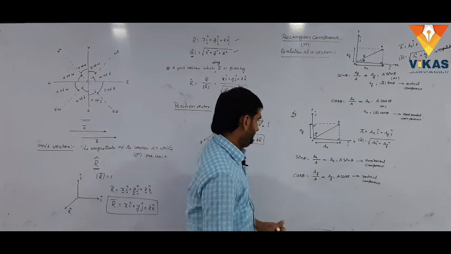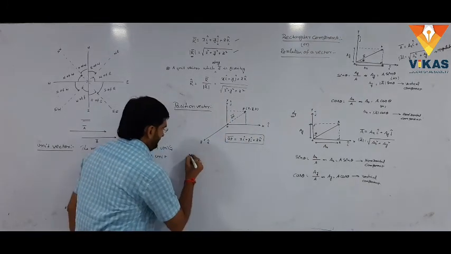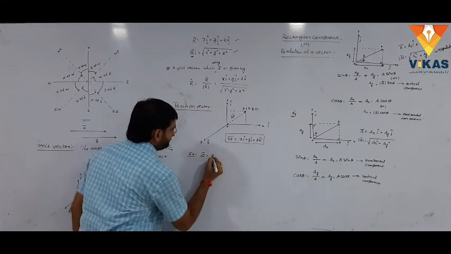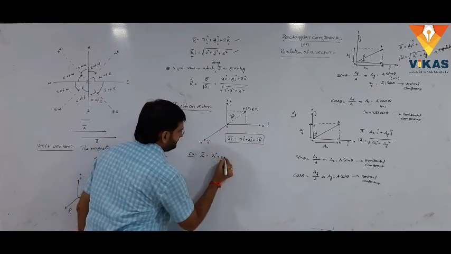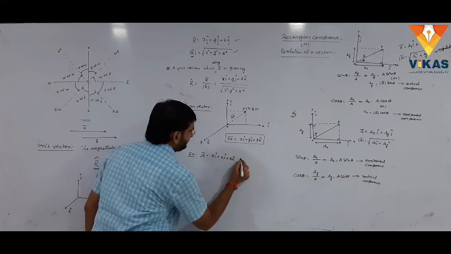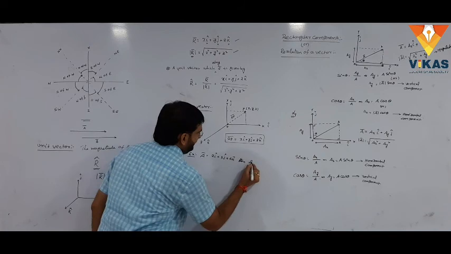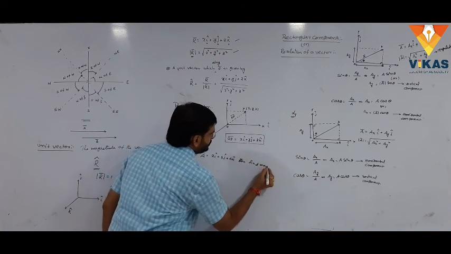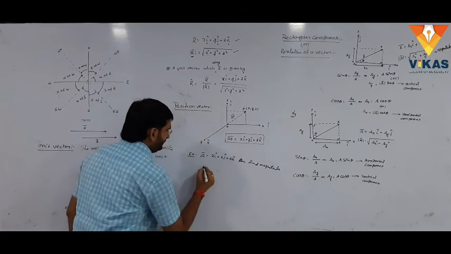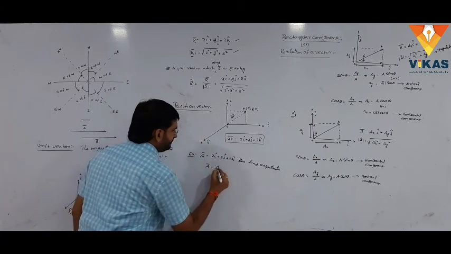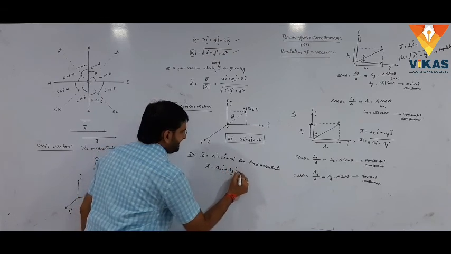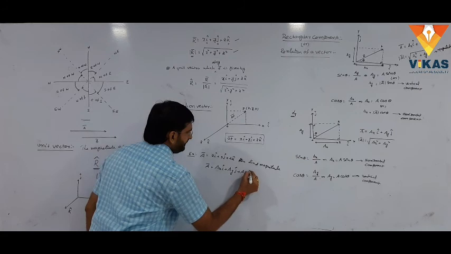Simply, an example: the vector a bar equal to 2i cap plus 3j cap plus 4k cap, then find the magnitude. Here we know the vector a bar is in the manner ax into i cap plus ay into j cap plus az into k cap.